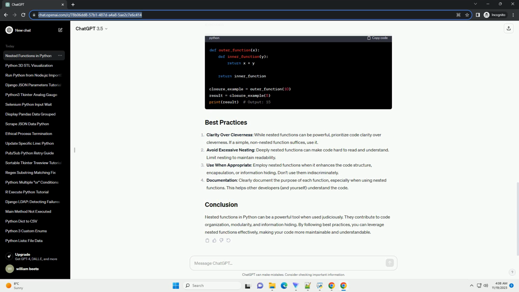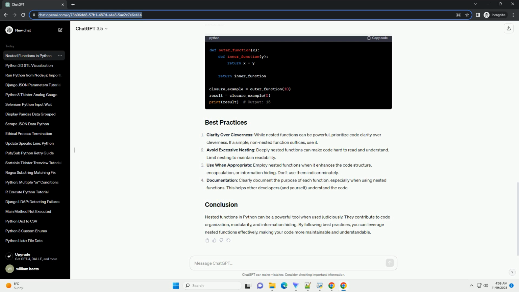ChatGPT. Title: Exploring Nested Functions in Python, Benefits and Best Practices. In Python, functions are fundamental building blocks of code that help organize and modularize your programs. One interesting feature of Python is the ability to define functions within other functions, creating what is known as nested functions. In this tutorial, we'll explore the concept of defining functions within functions, understand its benefits, and discuss best practices.